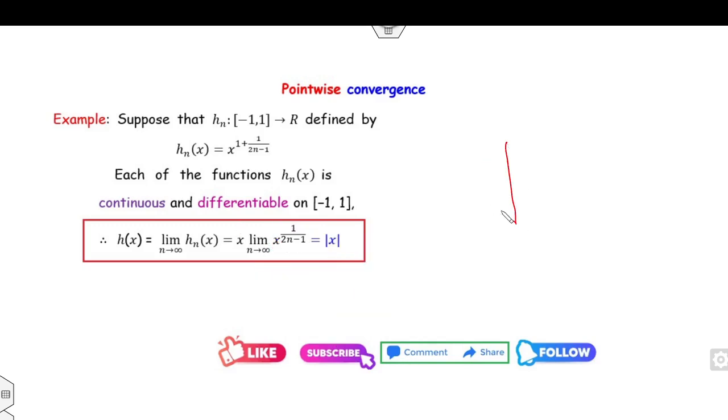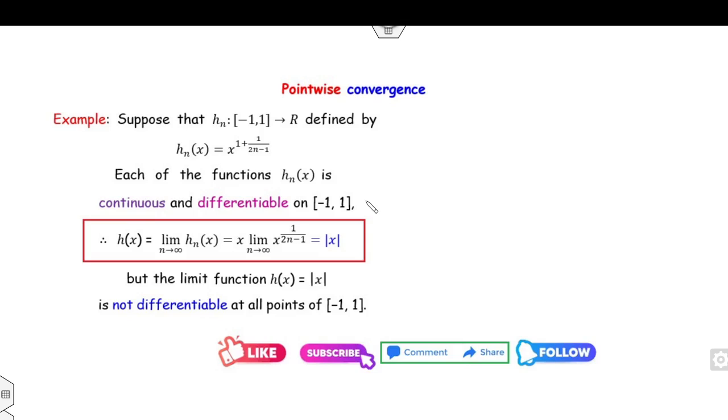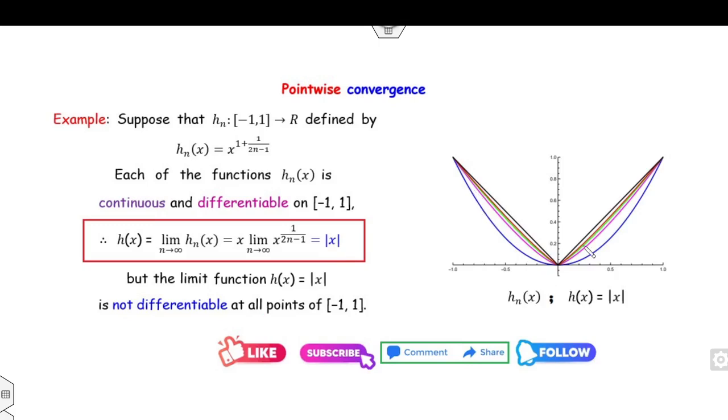Or if you want to see it graphically, what happens if you take n equal to 1? What is the graph? It's x raised to the power 1 plus 1, that is x squared. So if you draw the graph, it's x squared from minus 1 to plus 1. Similarly, you take n equal to 2, n equal to 3, and so on. As I told you, this mod x is not differentiable. This graph is h1, because the function is denoted by h, and so on. This black curve is mod of x, that is h of x.